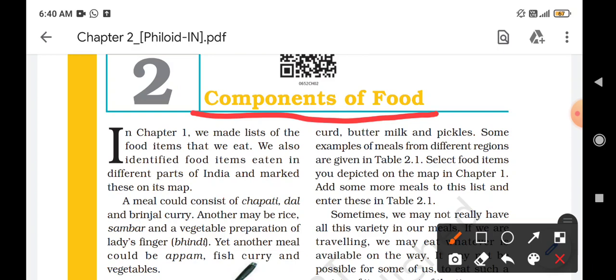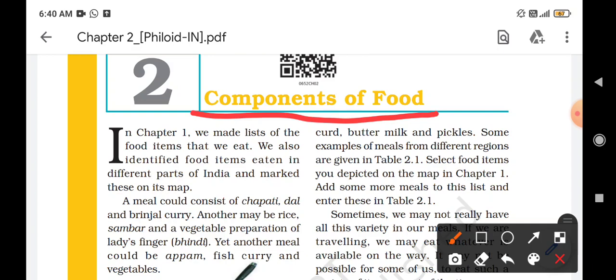Okay, so in chapter 1, we made a list of food items that we eat. We also identified food items eaten in the different parts of India and marked these on its map. So a meal could consist of chapati, dal, or brinjal curry. Another may be rice, sambar, and a vegetable preparation of lady's finger.